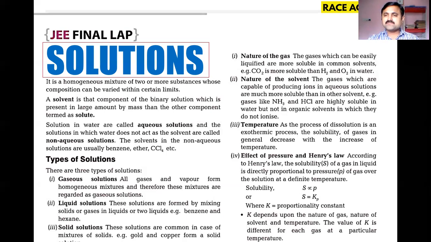One component in the solution decides the physical state of the entire solution, and the other component completely disperses into it. The component which gives the exact physical state to the solution is said to be the solvent.